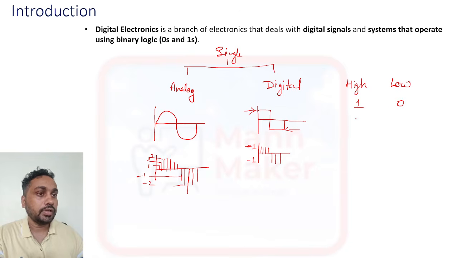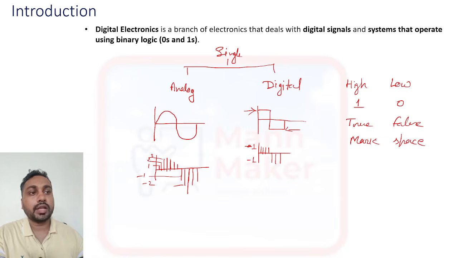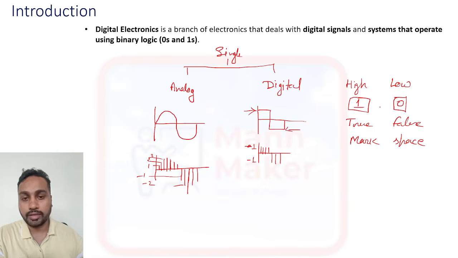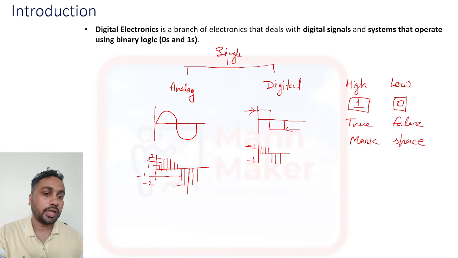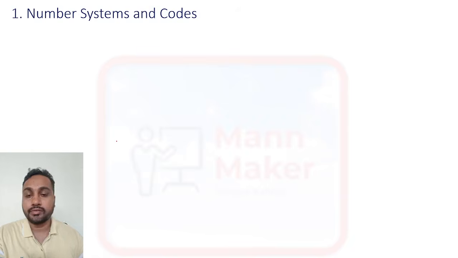Some other names are also there, like true and false, then mark and space. So we are dealing with only two signals. Generally in a digital signal we follow 1 and 0. For high it is 1, for positive it is 1, and for negative it will be 0. Okay, so based on that, the first topic is number system and code.